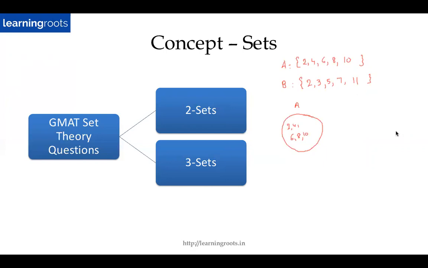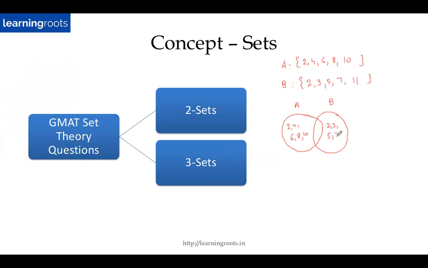Purva, 0 is even. Not only as per GMAT, it's a generic thing. In math, 0 is always considered to be an even number. But I'm talking about the first 5 positive numbers, and 0 is not positive. 0 is neither positive nor negative. Fine. So A, this is B.